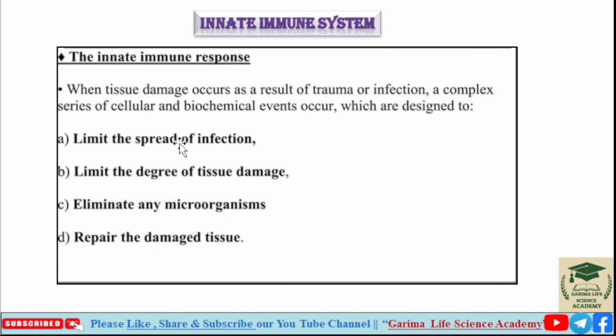So, the function of innate immune response: when tissue damage occurs as a result of trauma or infection, a complex series of cellular and biochemical events occur, designed to limit the spread of infection, limit the degree of tissue damage, eliminate any microorganisms, and repair the damaged tissue. All these are functions of the innate immune response.